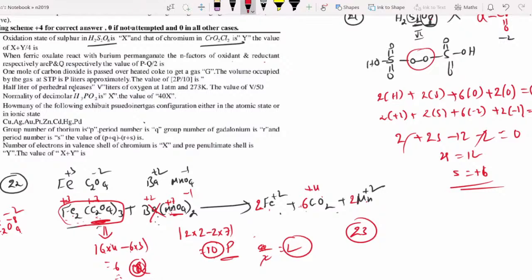What is that? Sir, in question number 21. Yes, that is what I asked in the previous class also. He is adjacent to me, your lecturer, but he is not considering my problem and your problem also. I asked him, sir, it is x plus y by 4, sir. Please consider. He is saying you should take brackets, sir. If you write like that, then the answer is x plus y by 4.